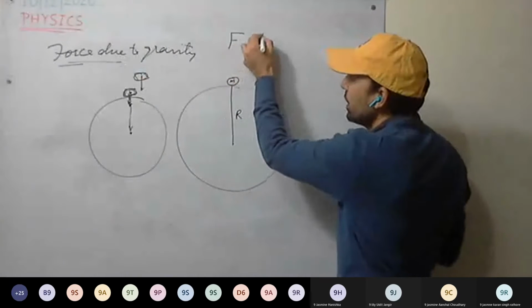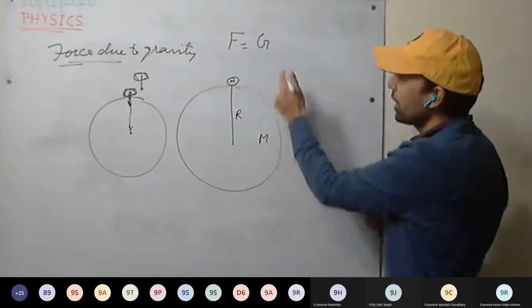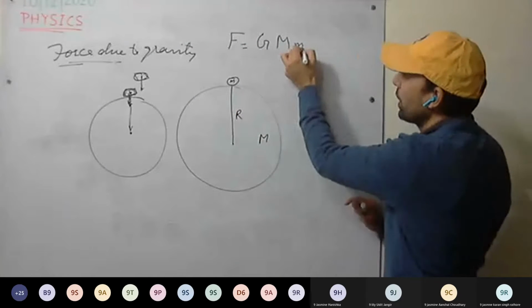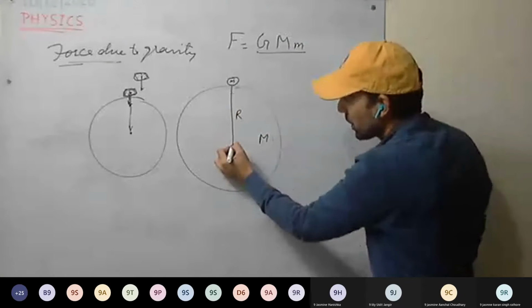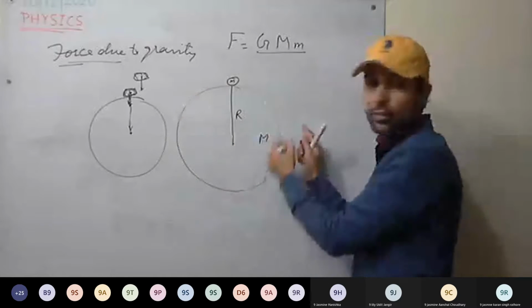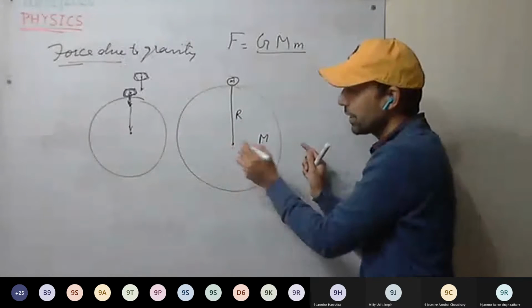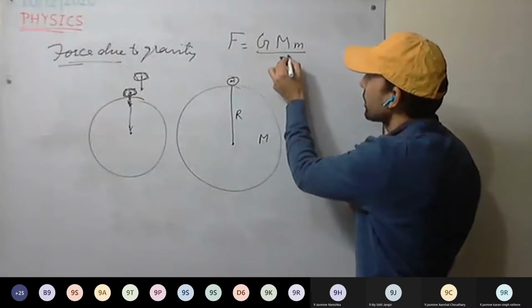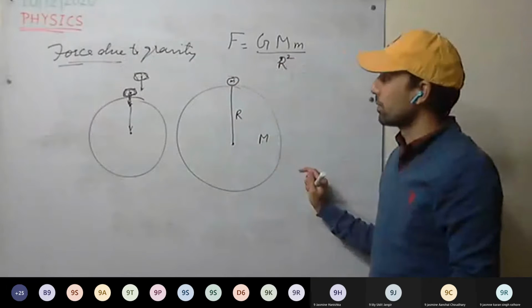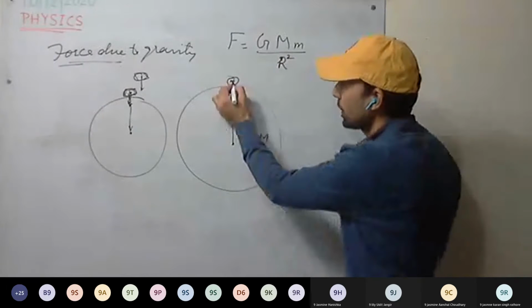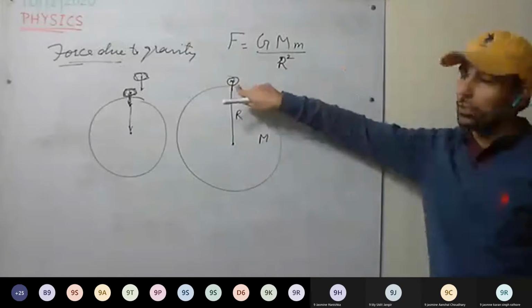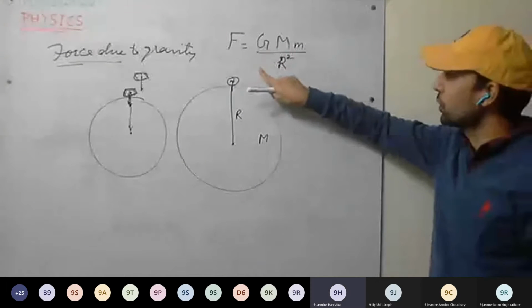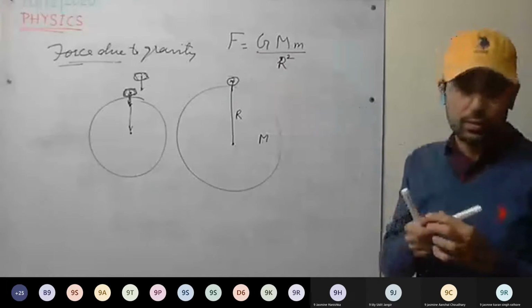So that force will be G, capital M, mass of the Earth, small m, mass of the body, divided by the separation between them. The center of gravity of the Earth is the center of the Earth, so upon r square. This will be the force acting on this body of mass small m: F equal to G M m upon r square. This is the force due to gravity on mass m.